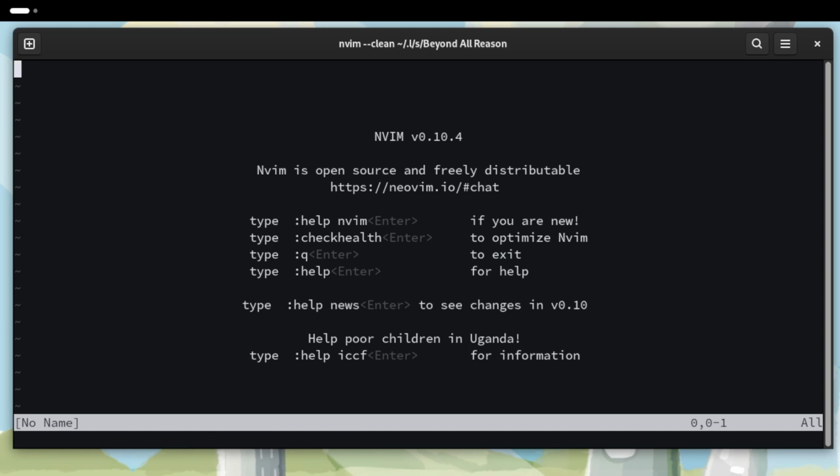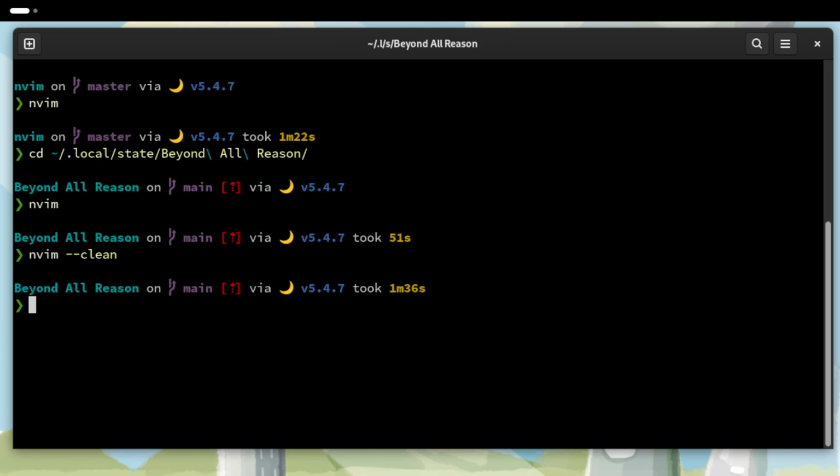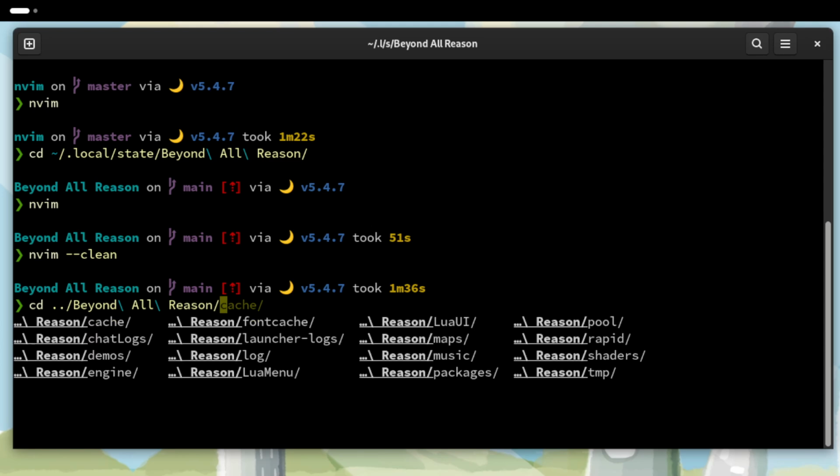If possible, I would like Neovim to behave more like my shell does. If I'm at that exact same Beyond All Reason directory, again, let's say I want a reminder of where I'm at. So I press tab. My shell shows me some of what's in this directory, and I see these subdirectories, and I think, oh yeah, I'm at the root of the engine, and I want to go to the pool directory.